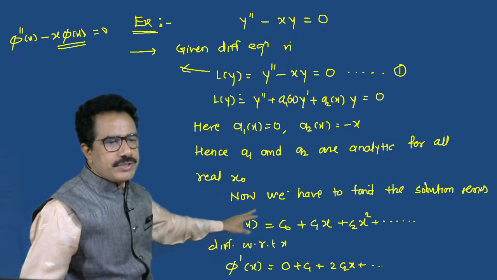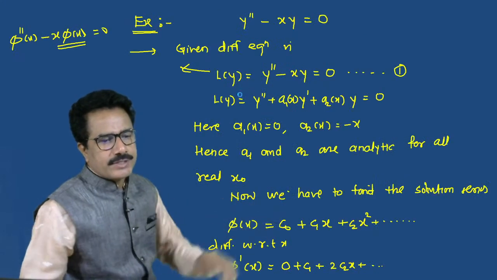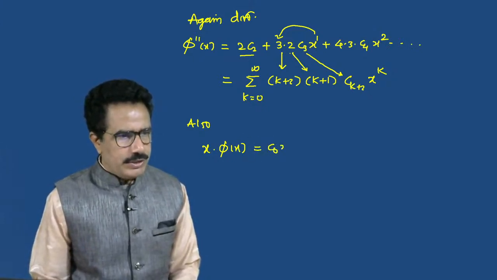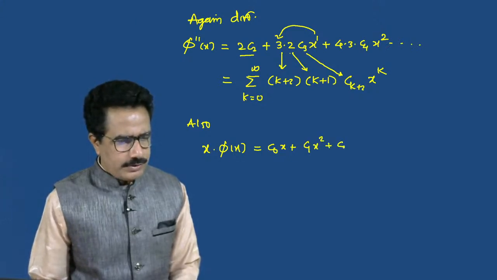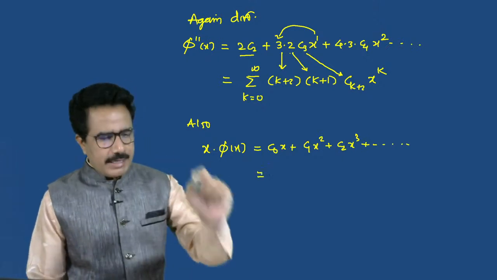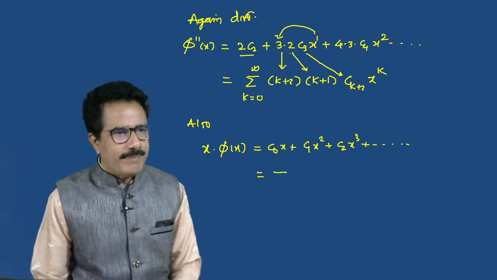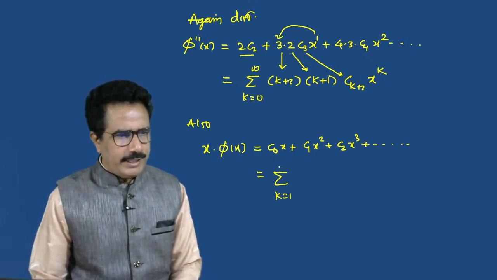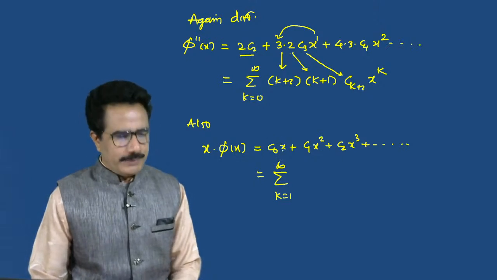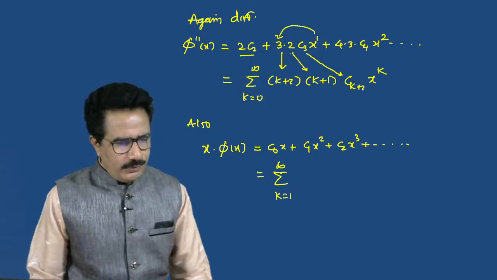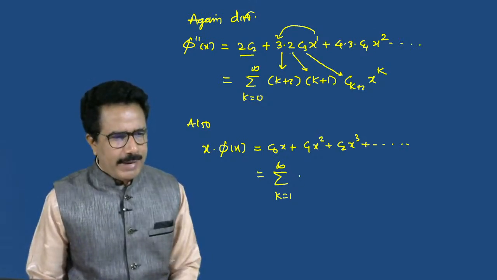What is that phi of x? C0 plus C1x plus C2x square. In this way we can write x into phi, meaning C0x plus C1x square plus C2x cube plus dot dot dot. Now this can also be represented in the form of a power series, that is, k equals 1 to infinity. This is the first term, so we can put this as c(k minus 1)